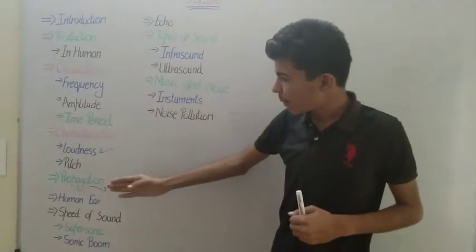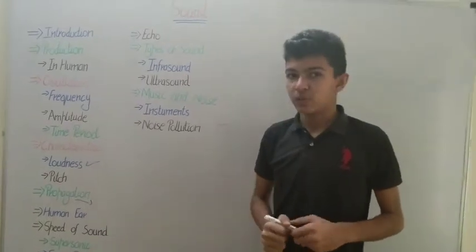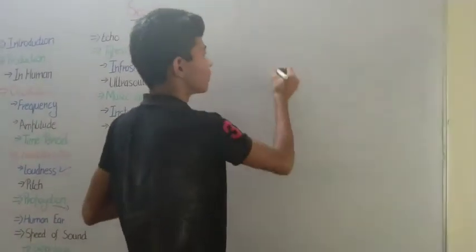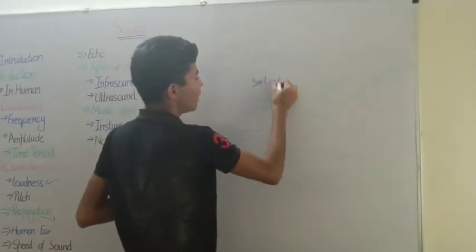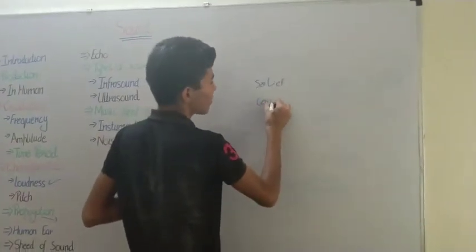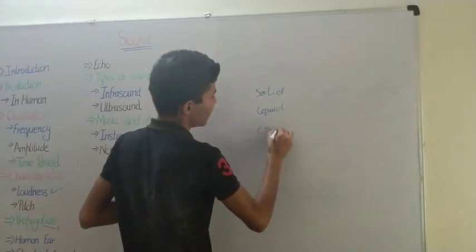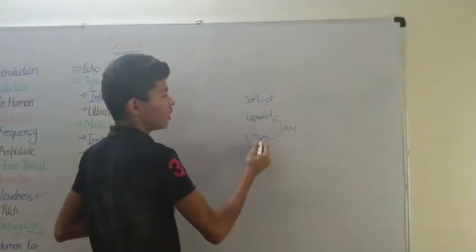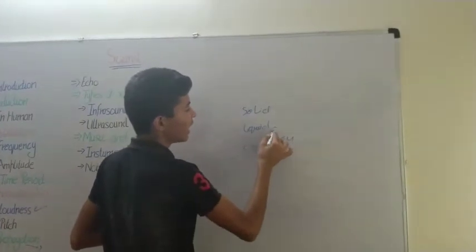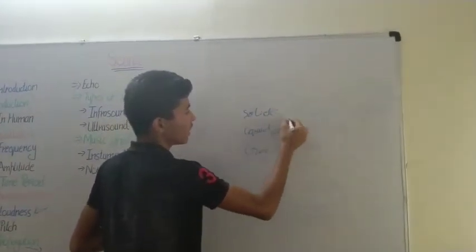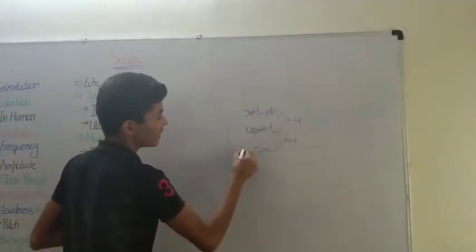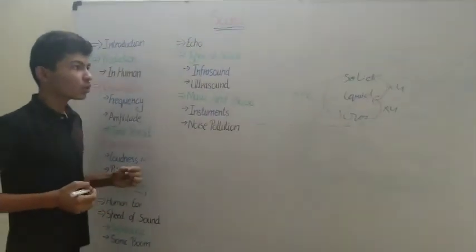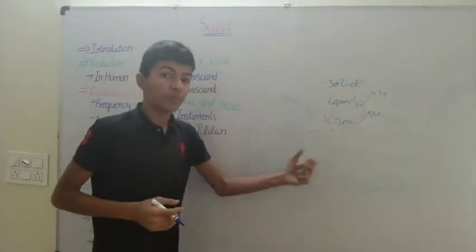So now let's learn about the speed of the sound. As you know, if we have a solid, liquid and gas, the gas is 4 times weaker than the liquid, and the liquid is 4 times weaker than the solid, so the gas is 16 times smaller than the solid. So this is about the speed of the sound.